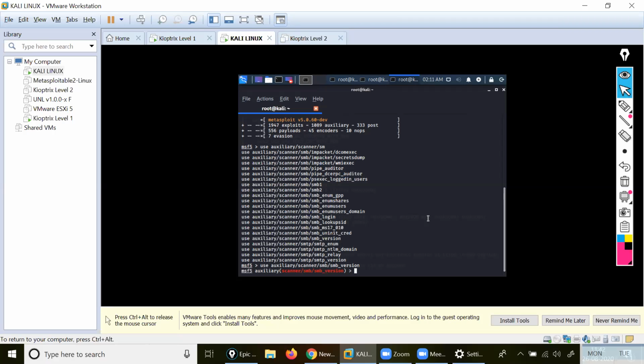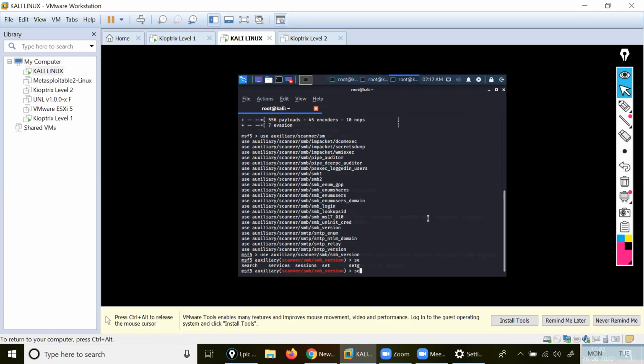Okay. So what you will do, after reaching there, I want to check set. Okay, I'm checking the version now. Set, see here, go with the commands I'm giving. Set rhosts. No, I'm checking the version for the moment.